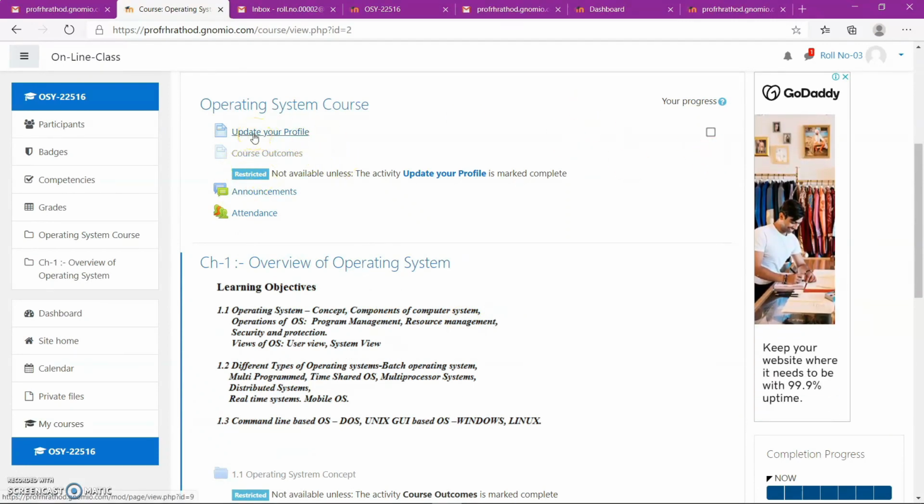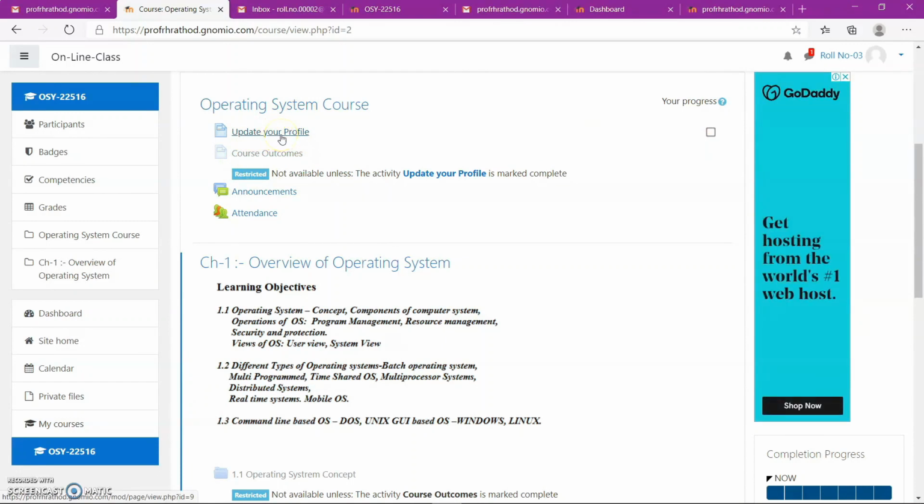He has to update the profile first, then only the check mark will be given here. This will not be available until and unless update your profile is selected by the student. Some announcement and attendance also here.